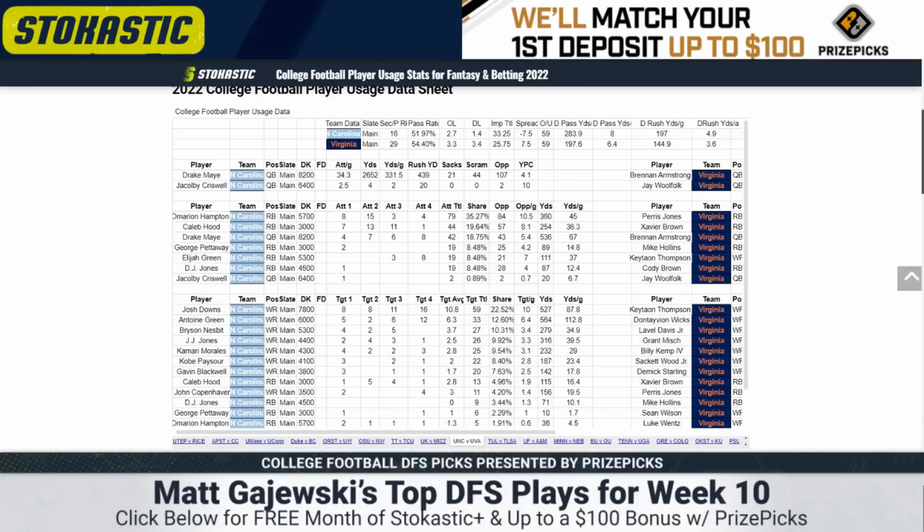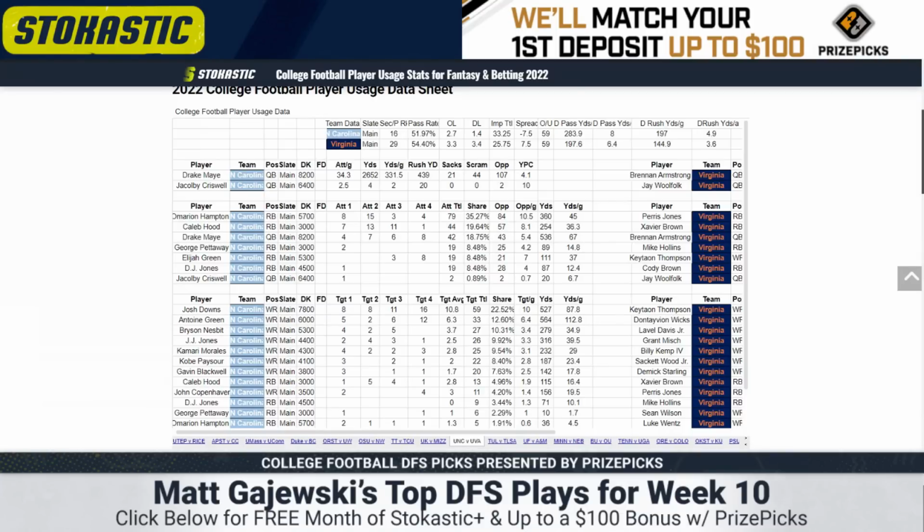J.J. Jones is the wide receiver 3. It's not reflected in target share, but if you look at routes run, it's very clearly him. Last week, he was on the field for 91% of the routes. So J.J. Jones, he's 4.4K, not targeted a lot, but for those of you trying to double stack Drake May efficiently, J.J. Jones could make some sense. They rotate tight ends, so I'm not too interested in the Kamari Moraleses or the ancillary receivers here. It's going to be the top 3.